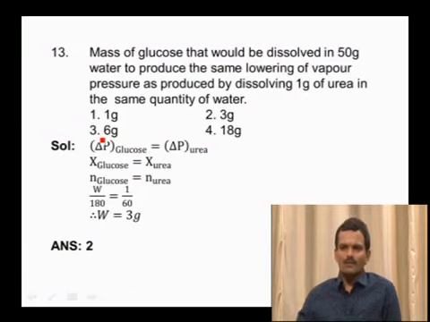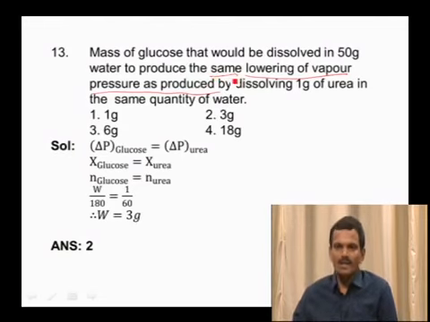So here the lowering of vapor pressure produced should be the same. That means delta P of glucose and delta P of urea should be the same. If delta P is the same, then mole fractions will be the same. If mole fractions are the same, then the number of moles of the components will be the same.